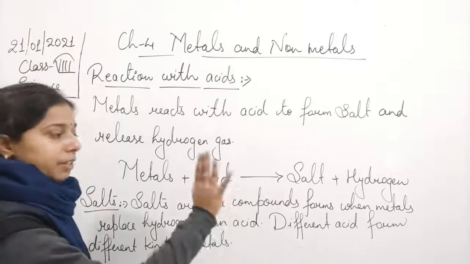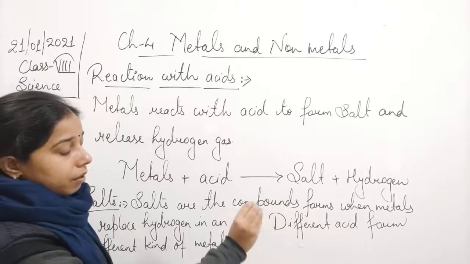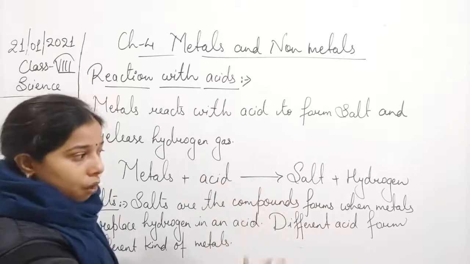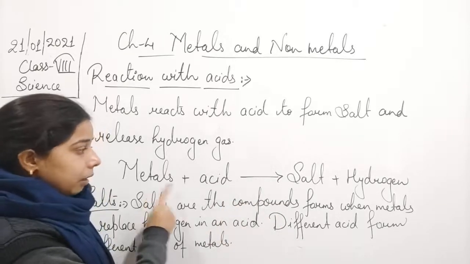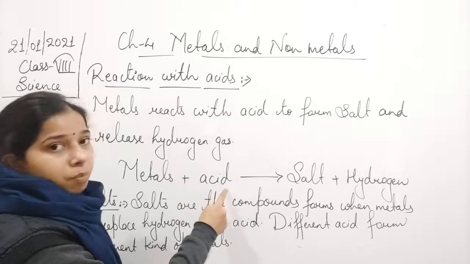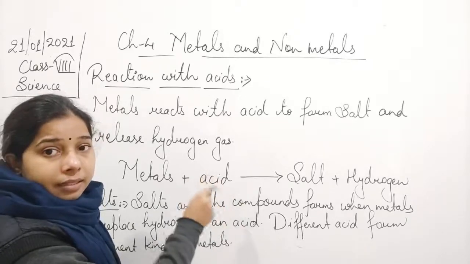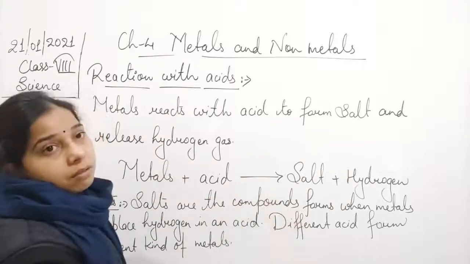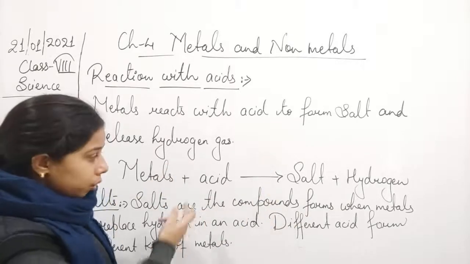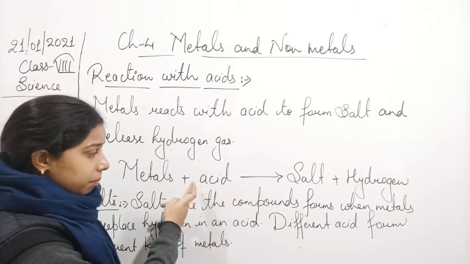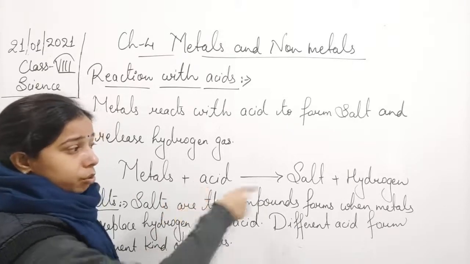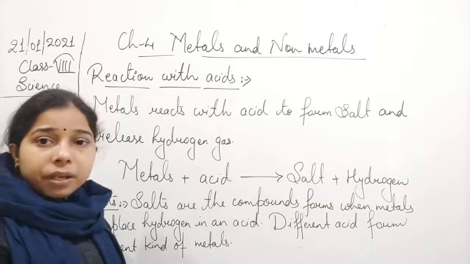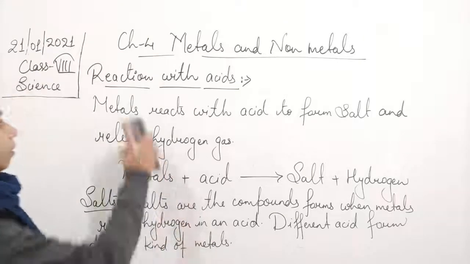Simply understand that when two or more elements combine, they form compounds. So the salt is a type of compound which is formed when the metal replaces the hydrogen present in the acid. The acid consists of hydrogen, and when it gets replaced, there is a formation of a salt. The metal replaces the hydrogen of the acid, which is released in the form of hydrogen gas. Now let us see an example and try to understand the definition well.